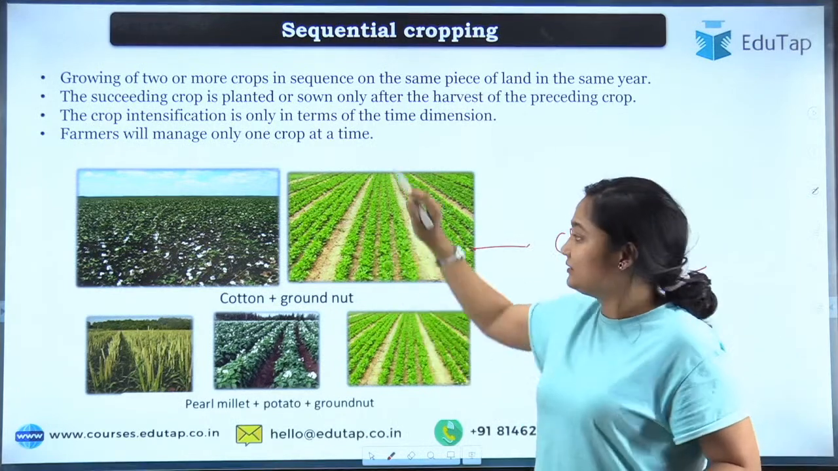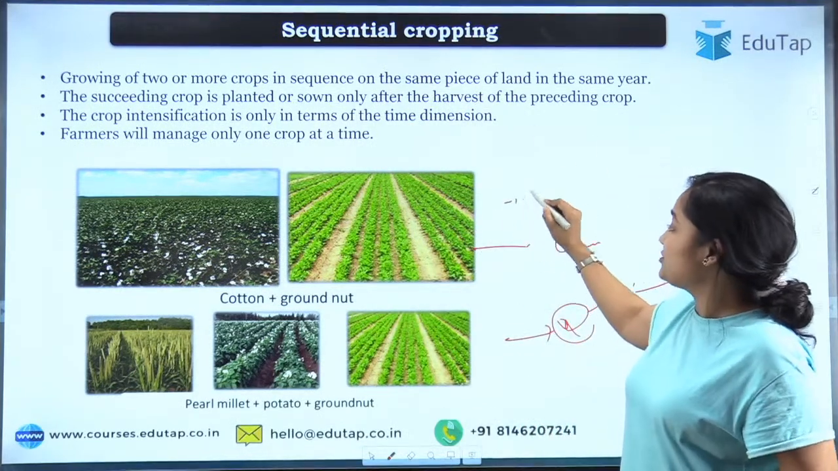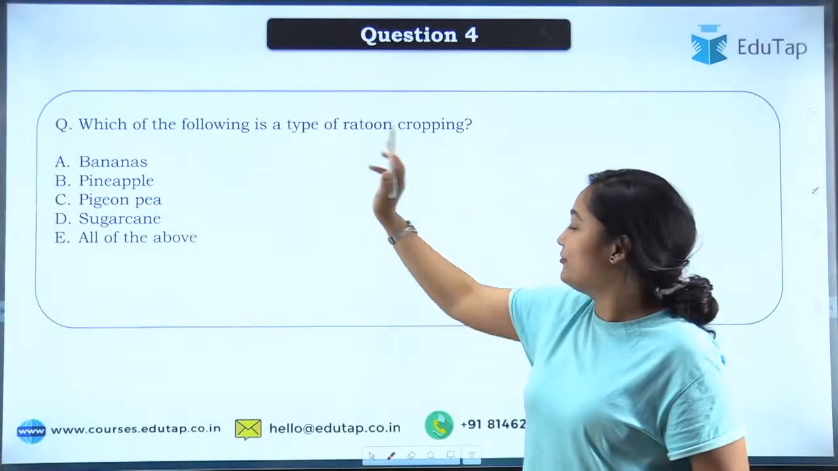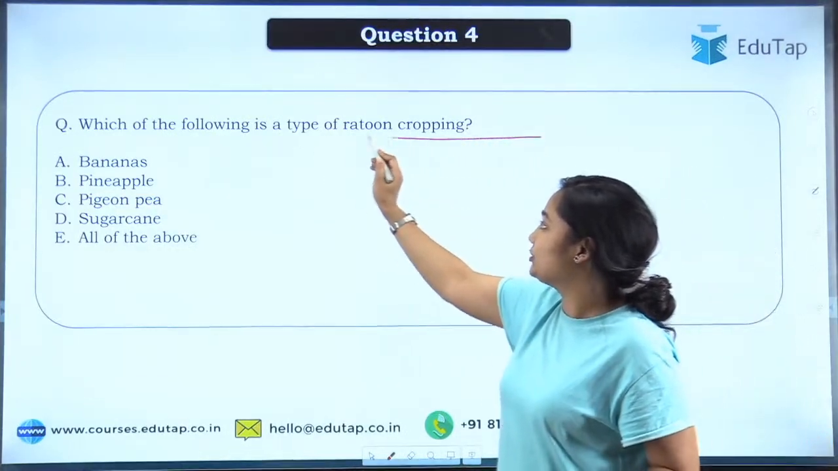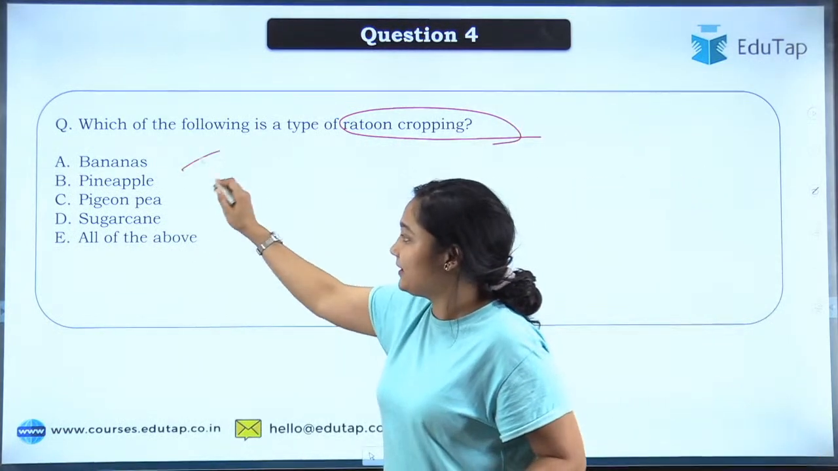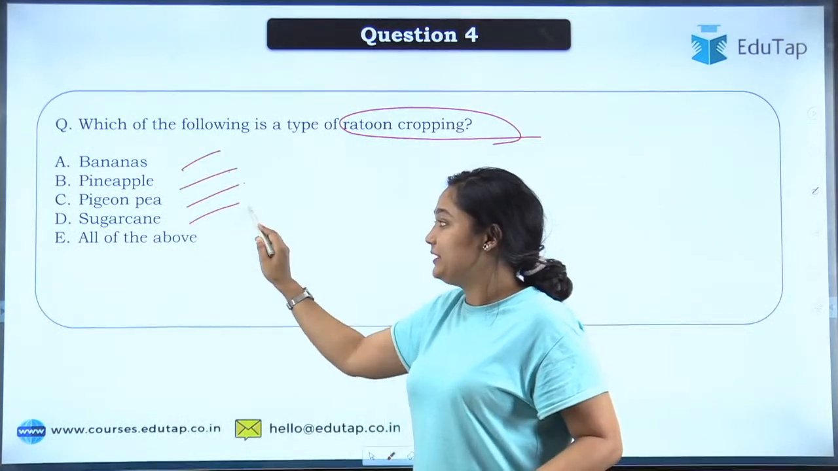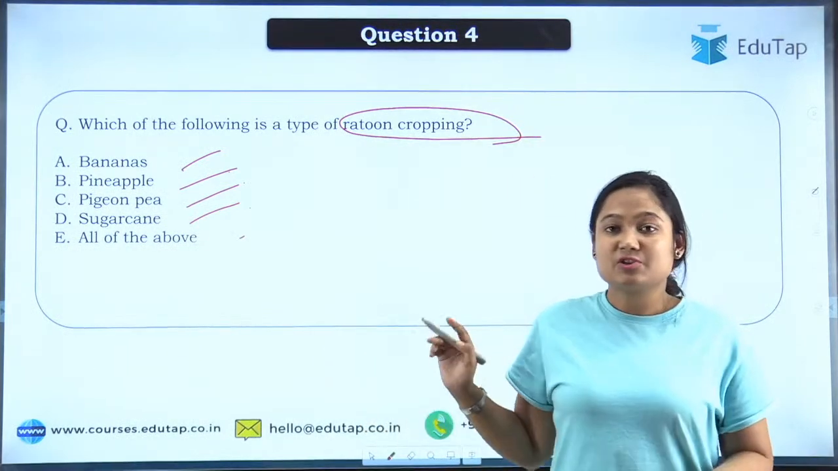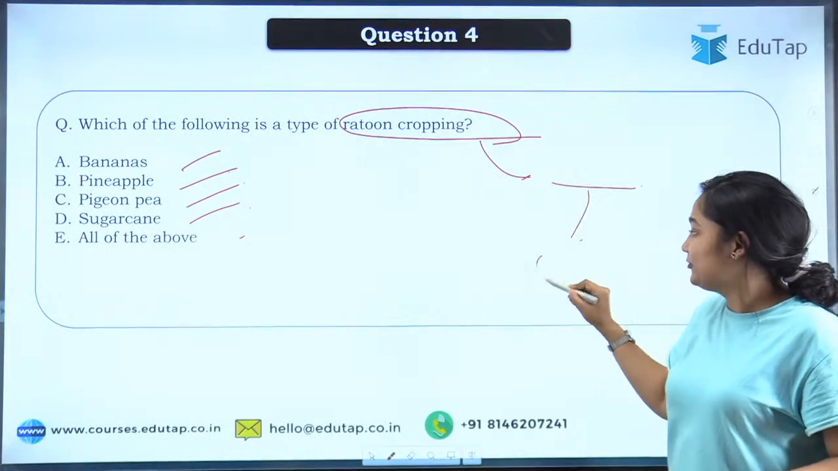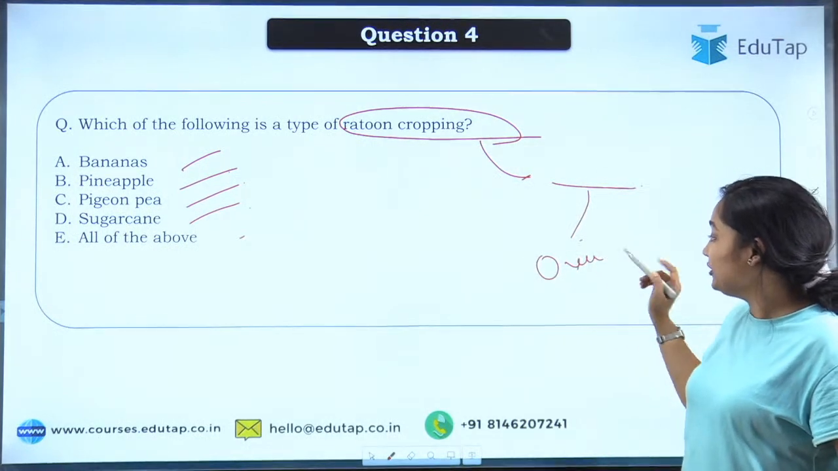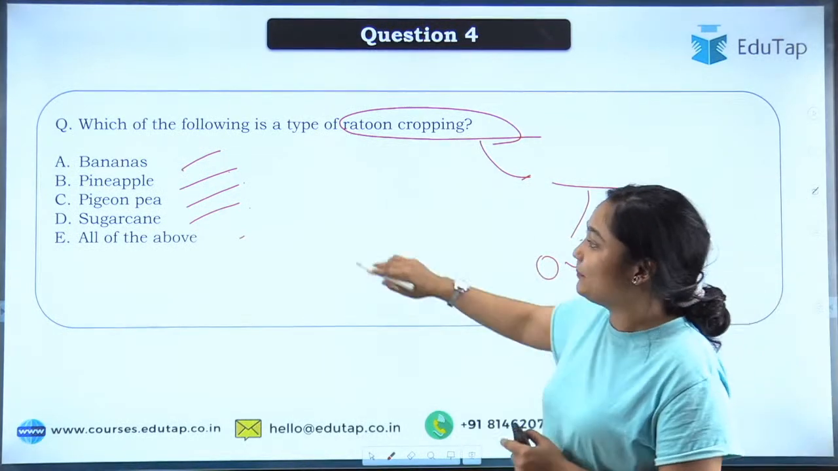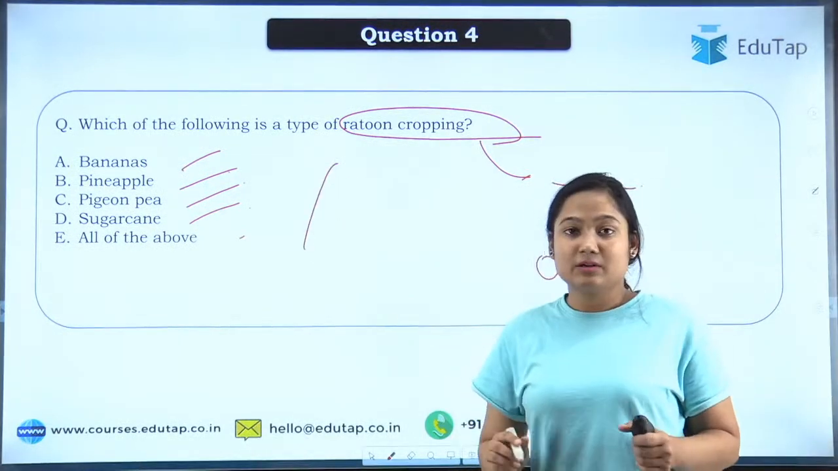Now, this was when there was no overlapping. So when there is overlapping, what is that? We will study it. So which one of the following is a ratoon cropping? That now you'll have to tell. Here the examples are bananas, pineapple, pigeon pea, sugarcane, or all of the above. So here we are discussing the example of ratoon cropping, and as I have told you, in the sequential cropping we studied there was no overlapping, but when there is, you'll have to tell the example.